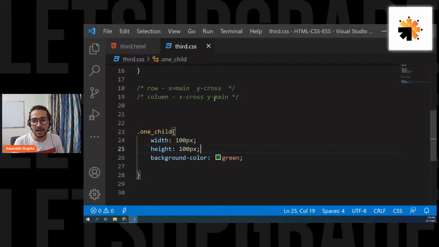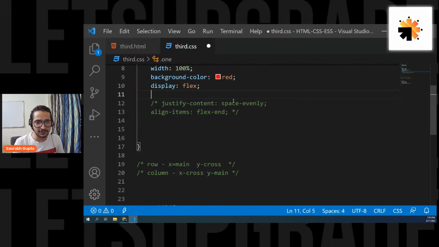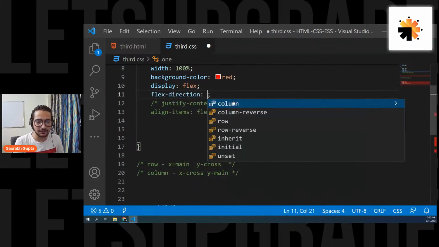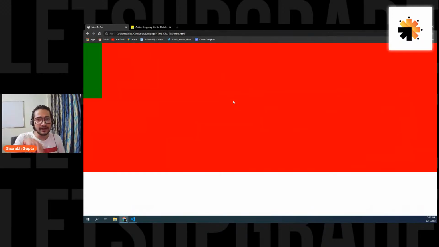Don't worry about them. Now, what I want to do is I want to change the direction. Okay, so let me just comment this out now, first of all. Now I want to change the direction. So flex direction column. Okay, let's see. Now the direction is column. So now, if the direction is column, Y becomes your main axis and X becomes your cross axis. Guys, remember that.